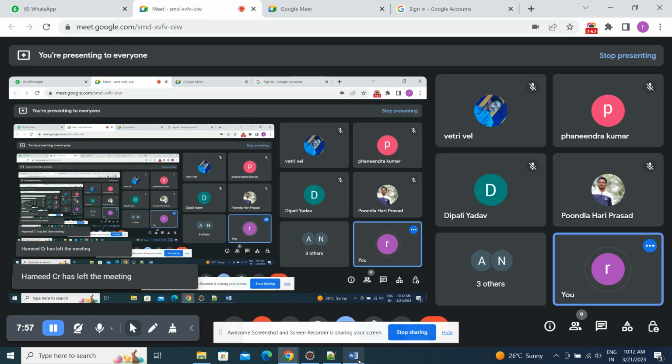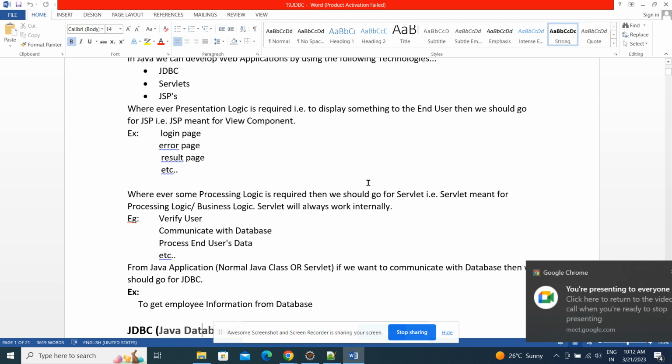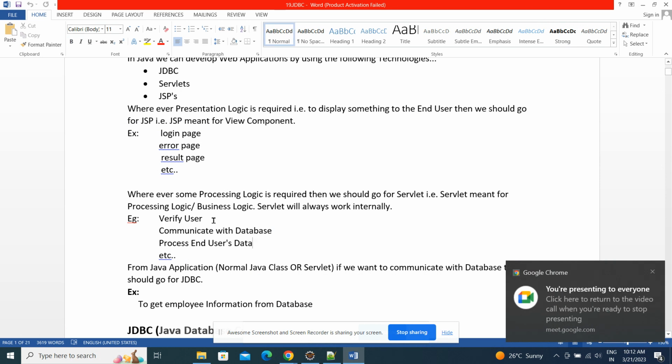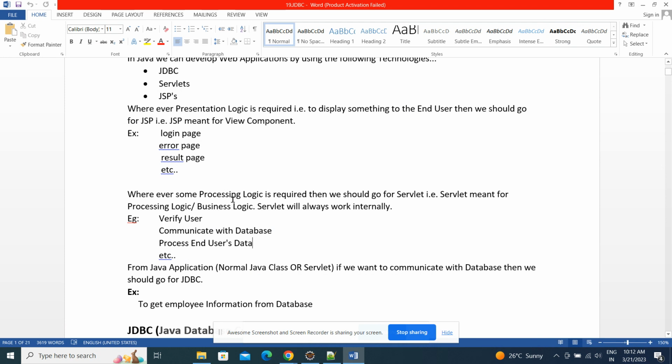Next, what is the use of servlet? It is for processing logic, not presentation, guys. If processing logic is required, then we should go for the servlet concept. Servlet means for processing logic or business logic.